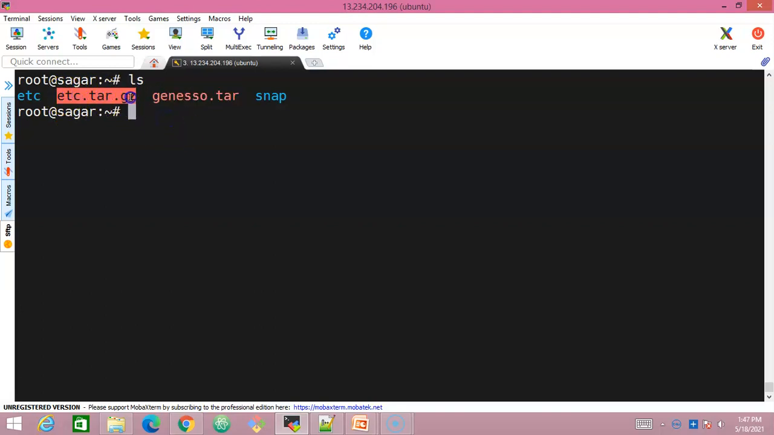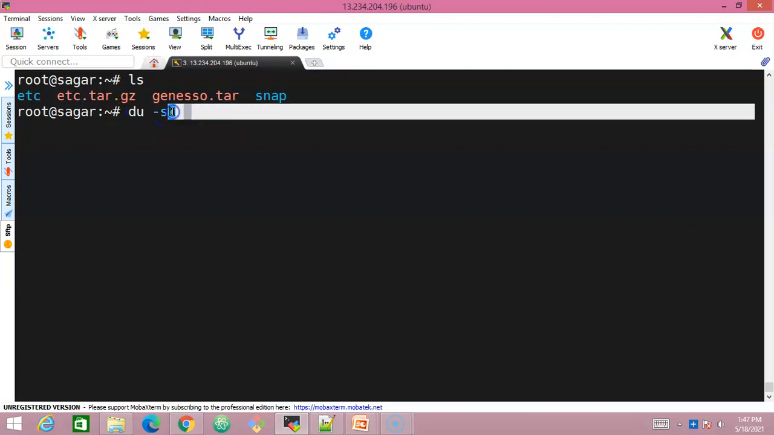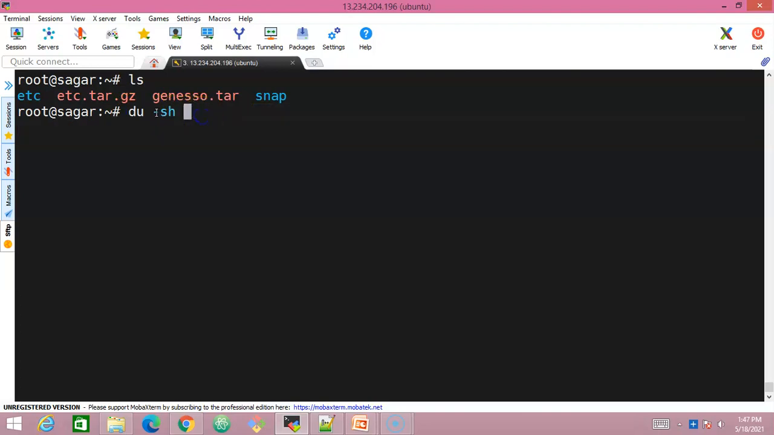So if I look into the size of this compressed file, let's look into it. du is the command, du -sh. This is a new command you're trying to learn now. du -sh gives the summary in a human readable format. So you should be able to understand what is the size of this particular file now.